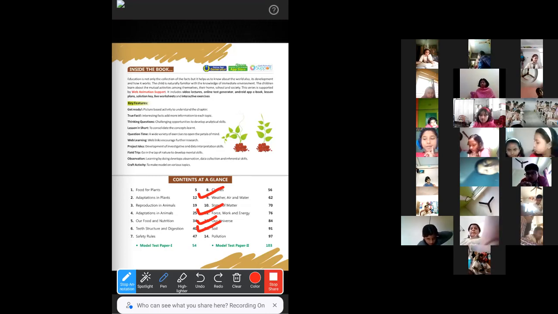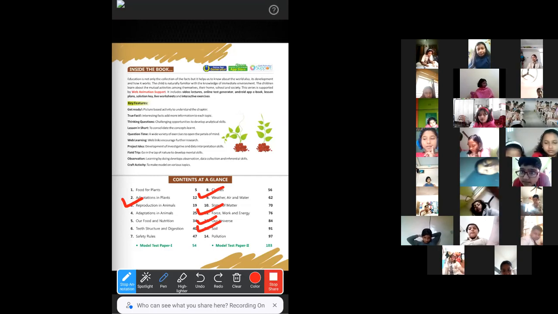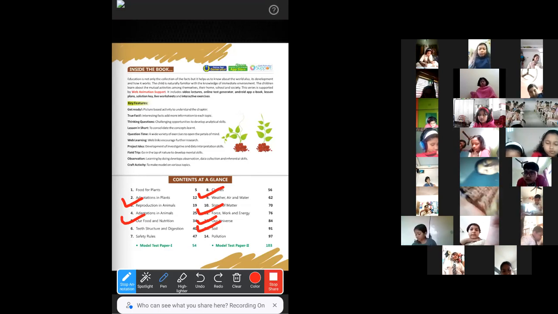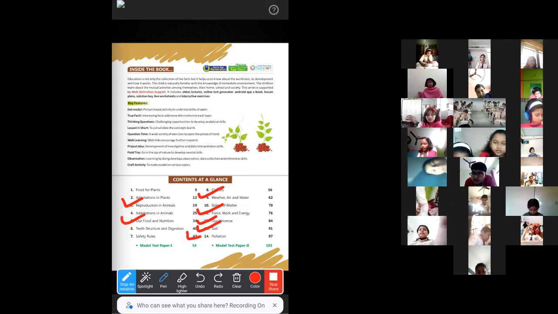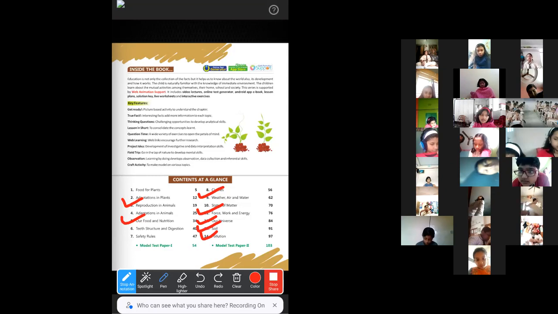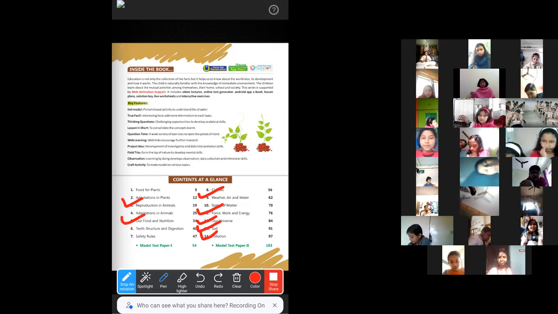That is Chapter 3, Reproduction in Animals, Chapter 5, Our Food and Nutrition, and Chapter 14, Pollution. So these 3 are the revision chapters. Okay, these are the chapters that will be included in your Essay 2 syllabus. Among these, Chapters 3, 5 and 14 are revision chapters.